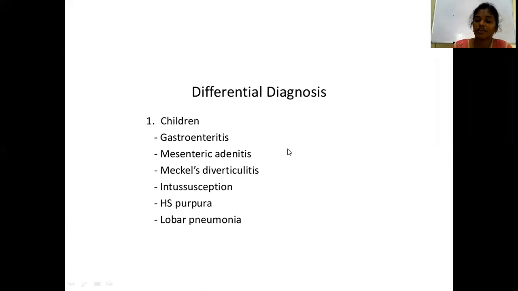Now, coming to the differential diagnosis, there will be n number of differential diagnoses for acute appendicitis. In children, it will be different. In young adults, it will be different. In elderly women, there will be different differential diagnoses.